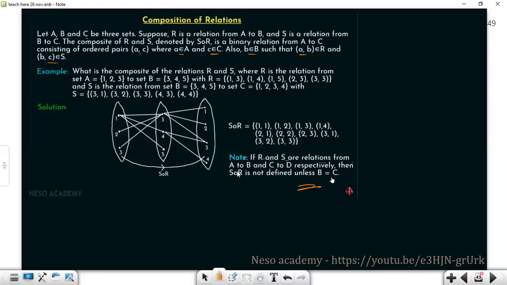If R and S are relations from A to B and C to D, then S o R is not defined unless B is equal to C. Unless this set is equal to this.